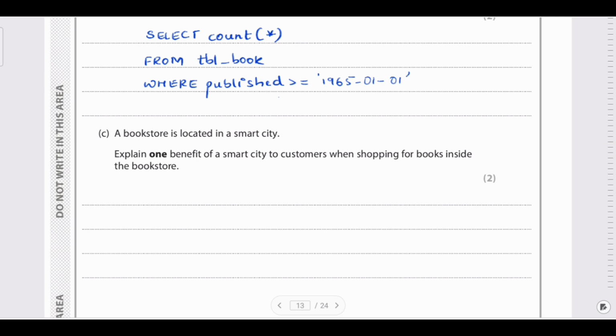As these customers are using that city's Wi-Fi, they can scan the QR code on those physical books for information, because these customers will be using the internet that only that city can access. So you can mention that as one of the benefits.